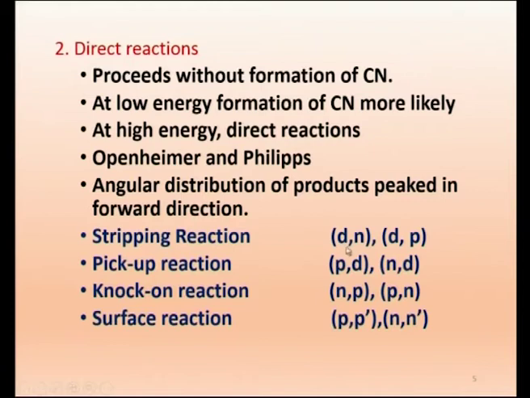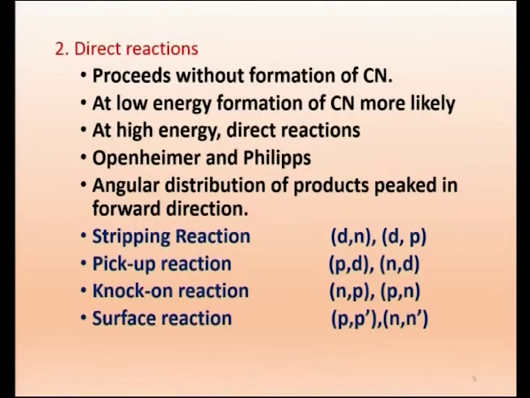Just as an example, we can have others, like alpha, also. For simplicity we have written the (d,n) and (d,p) reactions. The other one is the pickup reaction. Suppose the incident particle is a proton coming very fast at a target nucleus. As it comes, it will pick up a neutron and come out.